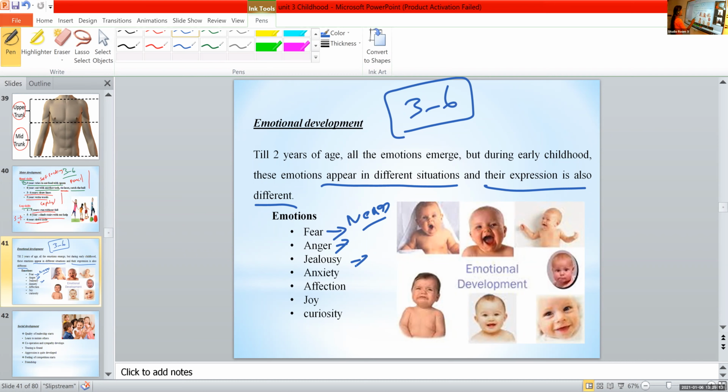Very good. Next is anxiety. What about anxiety? Is it a negative emotion or a positive emotion, Sana? Anxiety.